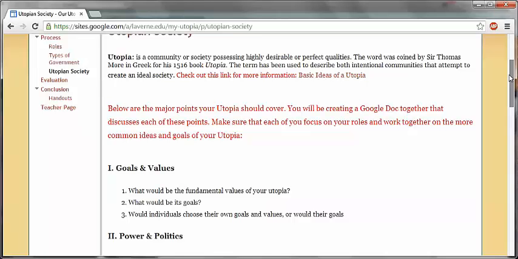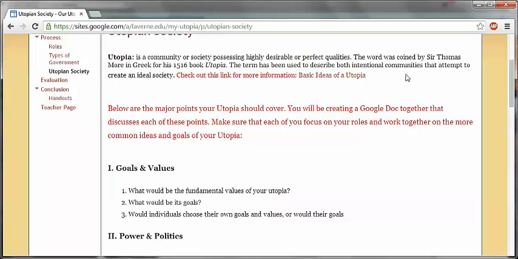I have said on the task that I want them to create a PowerPoint, and I want them to use images that they could have drawn, or maybe they want to build a structure out of materials, or make a video of them talking about their utopia. It's really up to them how creative they want to be, and this is in their hands now. But they would be doing a presentation in class at the end.